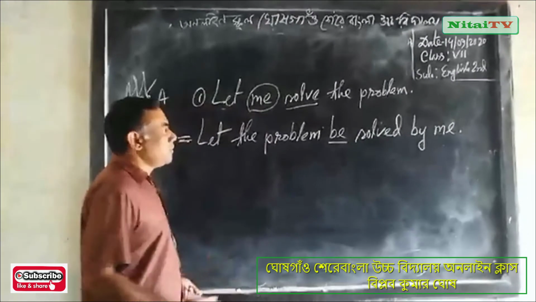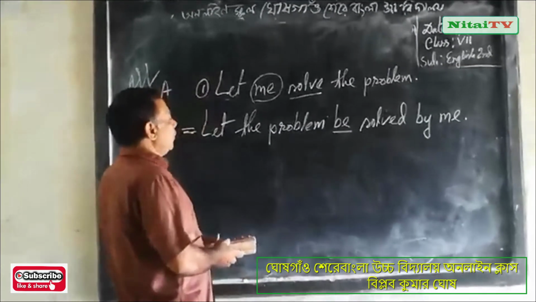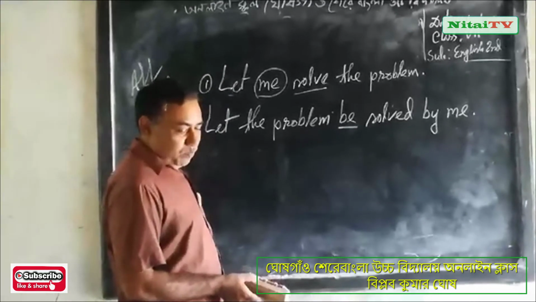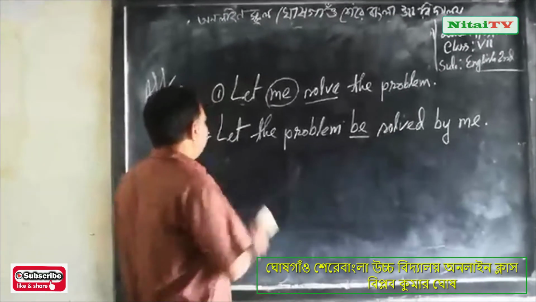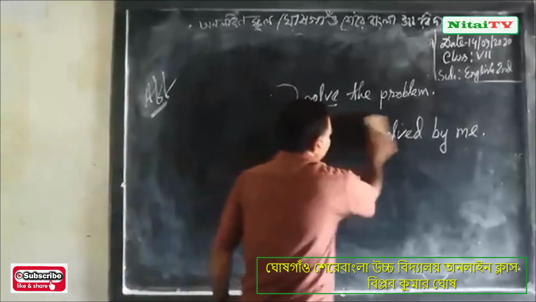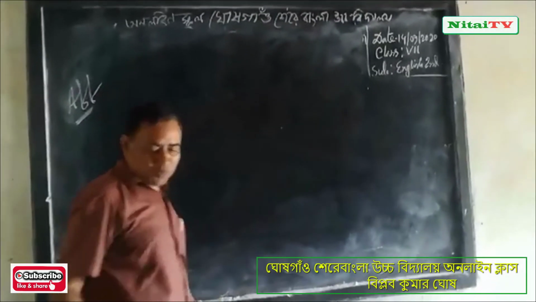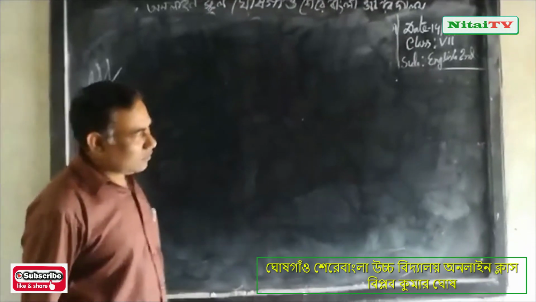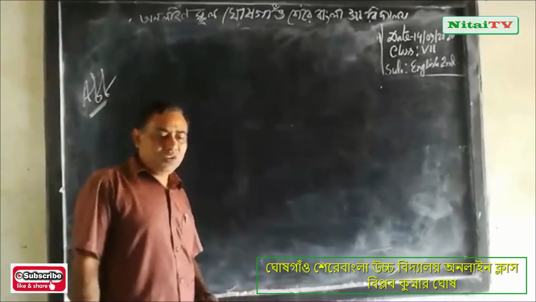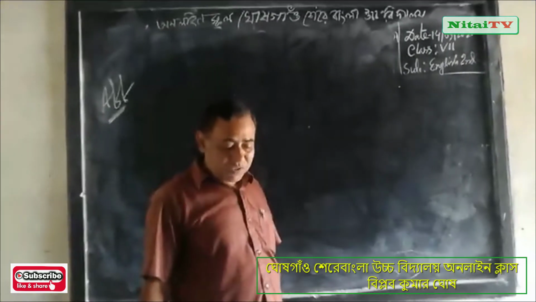Dear student, I want to say another example, passive voice of modal verb. You have already changed the imperative sentence from active to passive, the three types: affirmative form, negative form, and including subject.